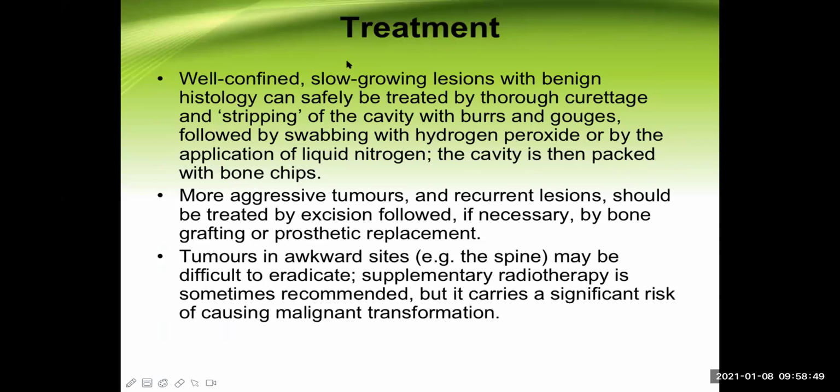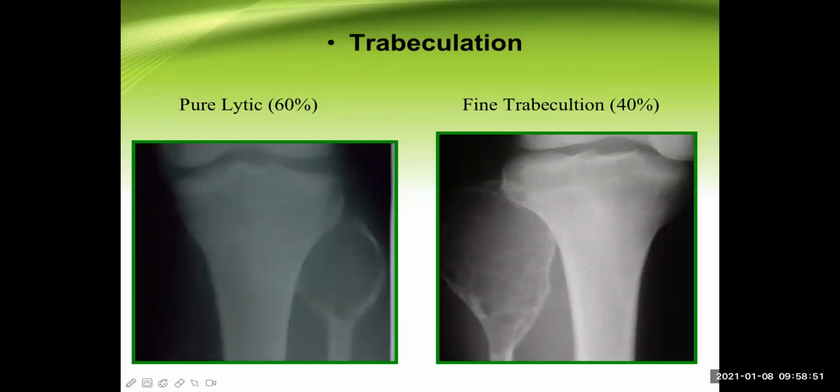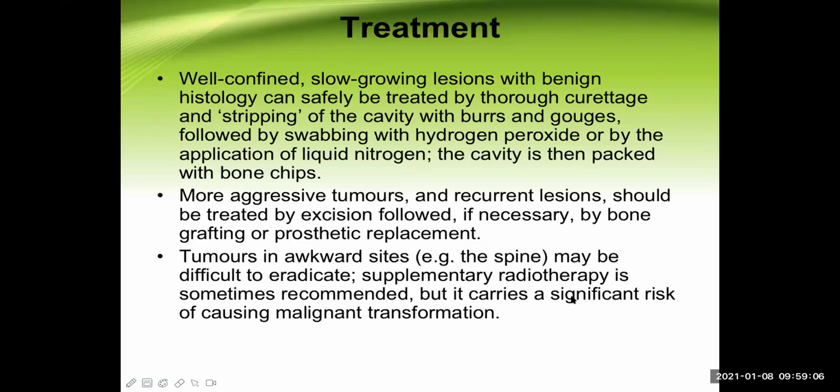Now, we are talking about the giant cell tumor. See there, so these are the X-ray appearances. This is a pure lytic type, which is 60% of the time, and the fine trabeculation or soap bubble appearance is present in 40% of the time. It is really helping us for the radiological diagnosis if this is present.